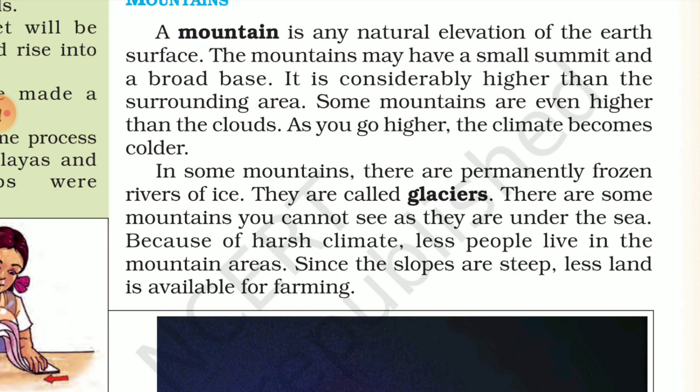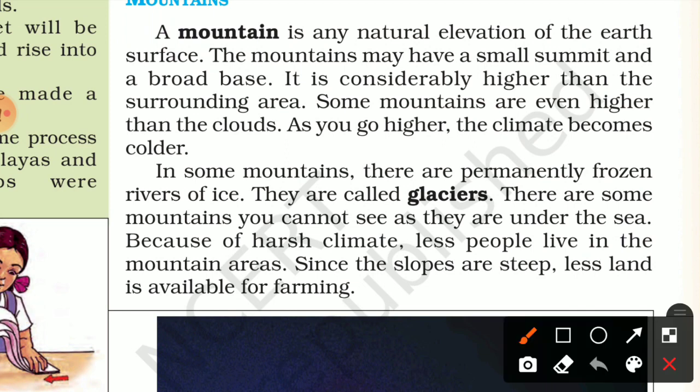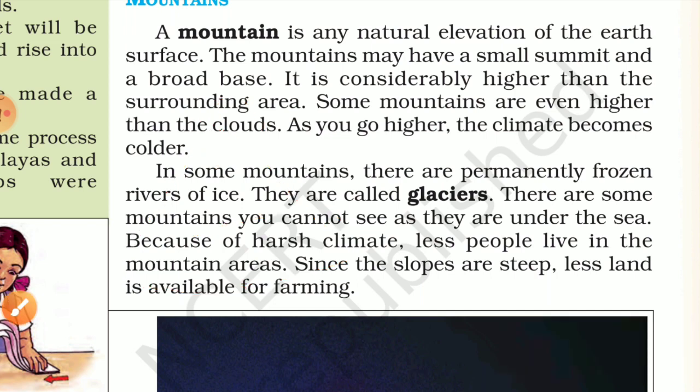So let us start. A mountain is any natural elevation of the earth's surface, and a mountain may have a small summit and a broad base. As I told you, a mountain has a broad base, and this is a thin, conical shape, you will say. So it is considerably higher than the surrounding area.